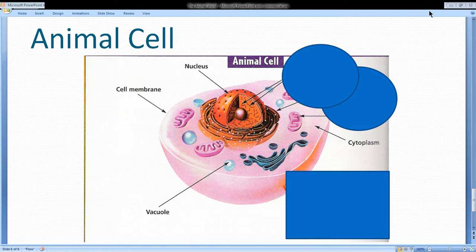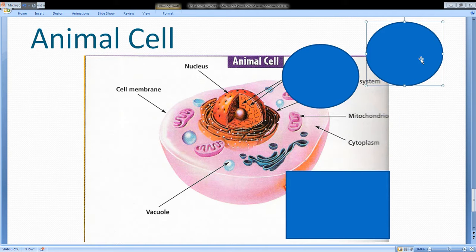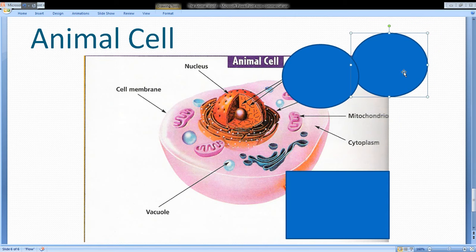Then we are all done with it. I just want to show this one, mitochondria. All right, we also have mitochondria. The next things are not included in grade 5, so I have hidden them with a circle. They are included in bigger classes, so I have not shown them.